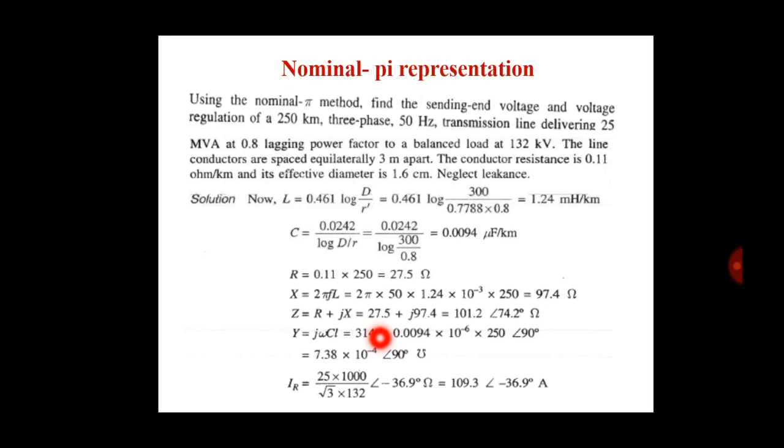Okay, so IR is equal to 25 into 1000 divided by root 3 into 132 kilovolt. So the value of receiving end current is equal to 109.3 with angle minus 36.9 degree ampere.